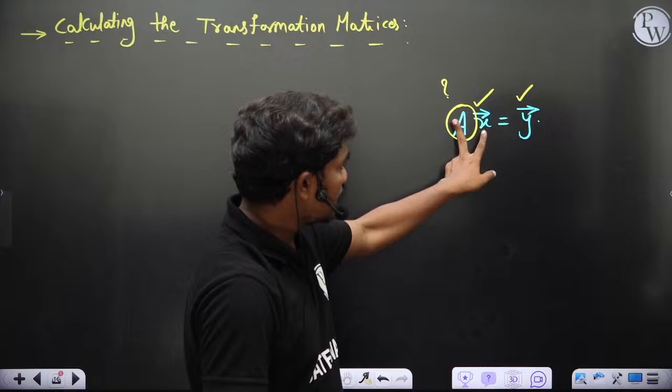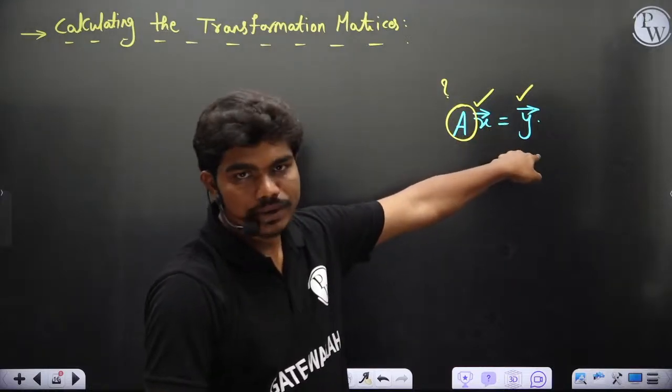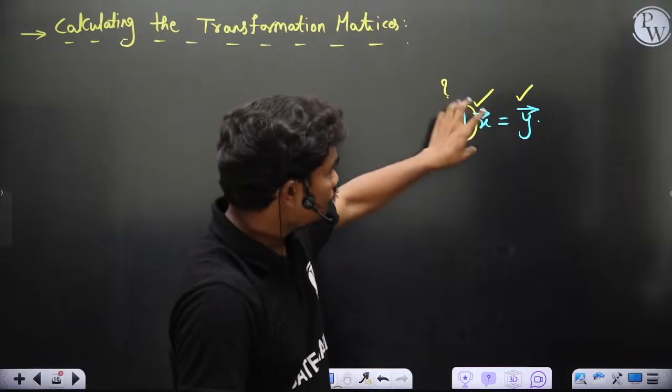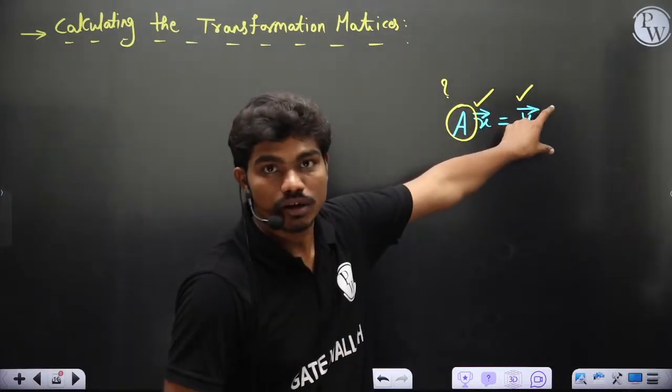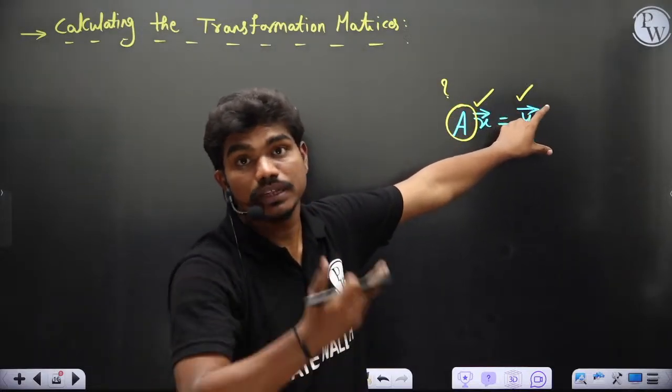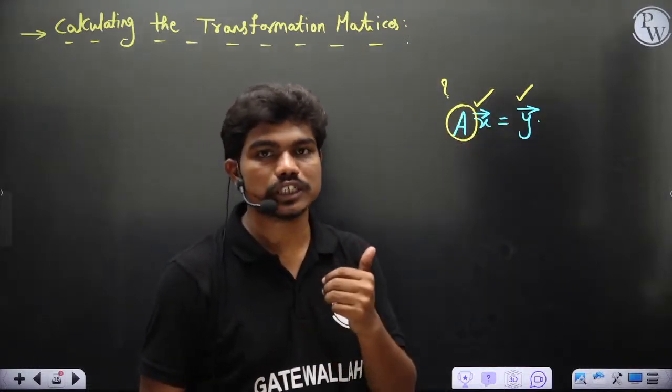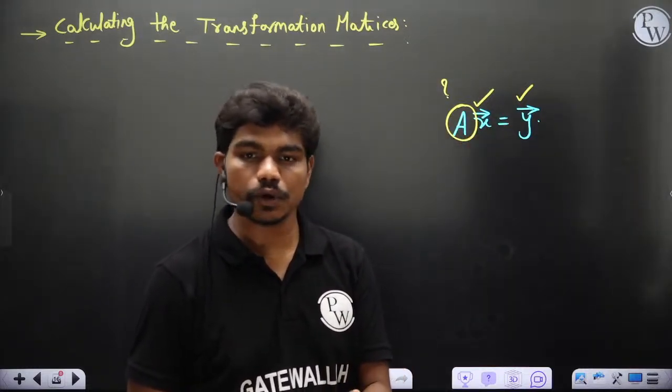Previously we knew both A and x, so if you multiply you'll get y, of course. So what we have done is basically matrix multiplication. But now if I ask you, for a given vector, if this is how I want my transformed vector to be, then what should be the matrix that I multiply with x so that I have this y? So you have to calculate this transformation matrix. Did you understand what we are doing?